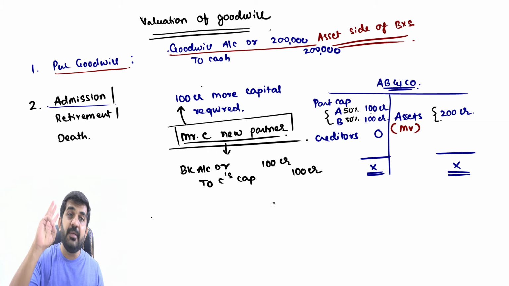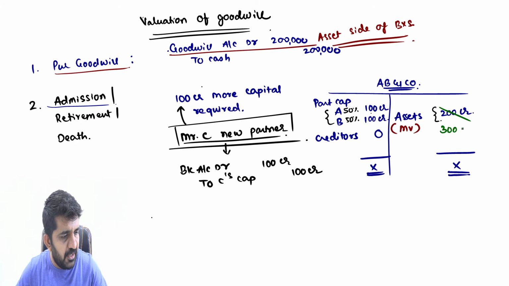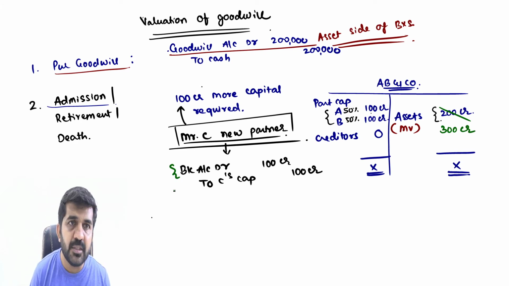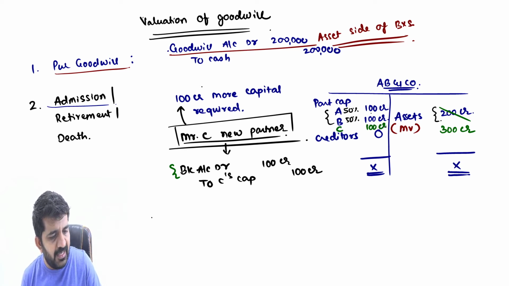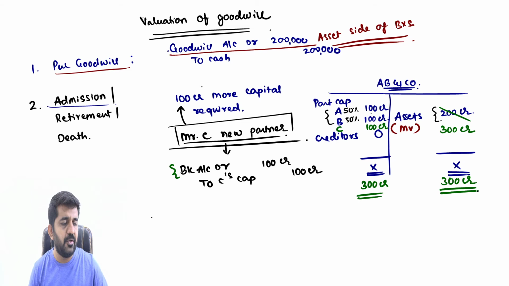And now there will be three partners sharing profit and losses equally. Sir, will A and B not feel that now they are sharing this asset with Mr. C? The answer is no. Please understand what changes will be done in the balance sheet. Now the assets will become 300 crore rupees. Asset has increased by 100 crore rupees. And there will be Mr. C, whose balance will be 100 crore rupees. The total of the balance sheet now, instead of 200 crore, will be 300 crore rupees.